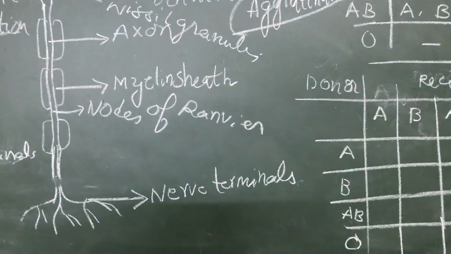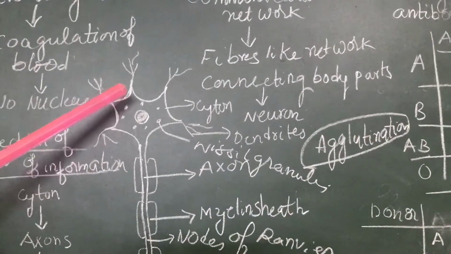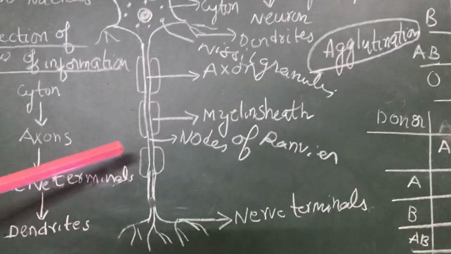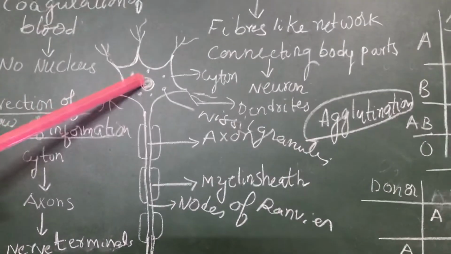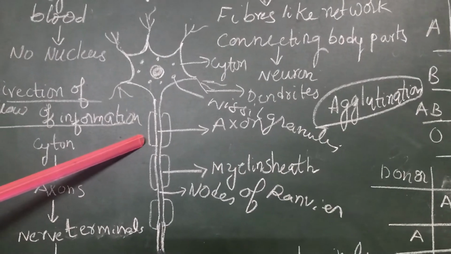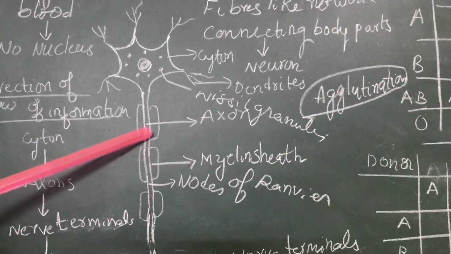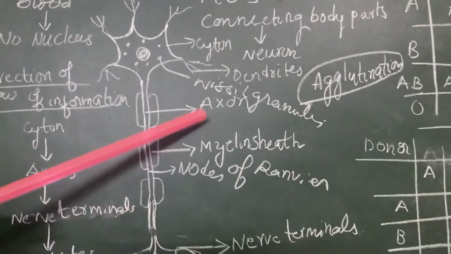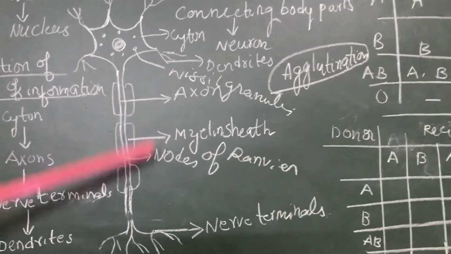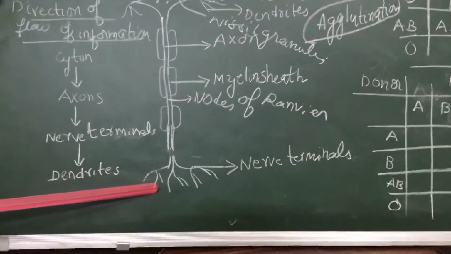The main function of this myelin sheath is to prevent the leakage of the electric impulse carried by this neuron. The impulses or information should not be leaked. This long fiber-like structure we call the axon. Every neuron ends with nerve terminals.